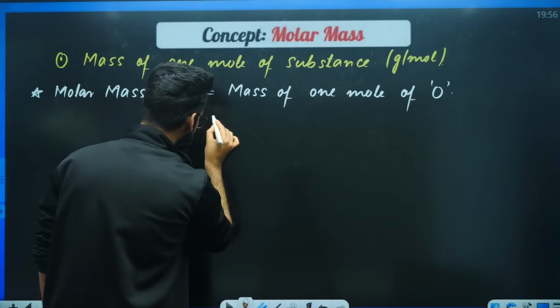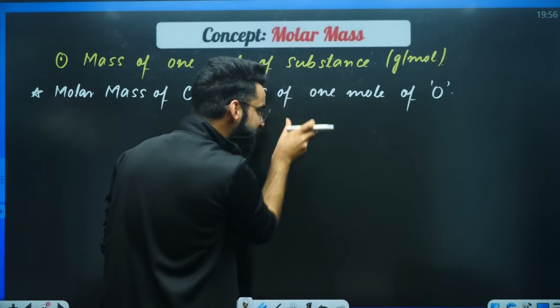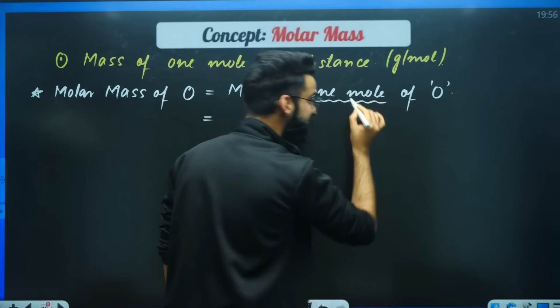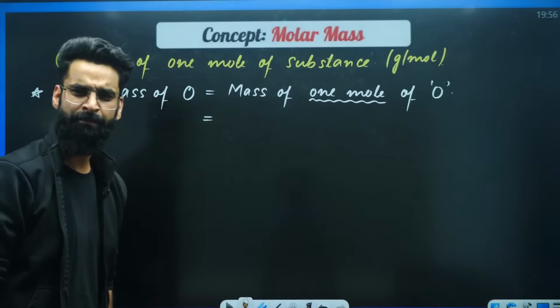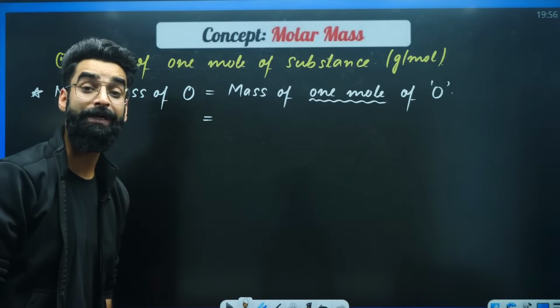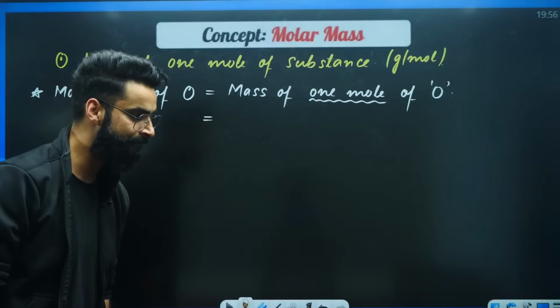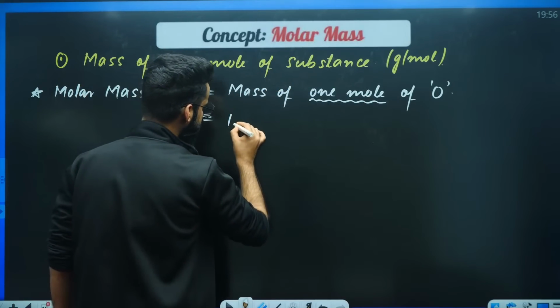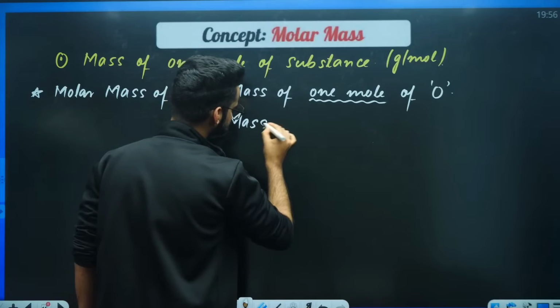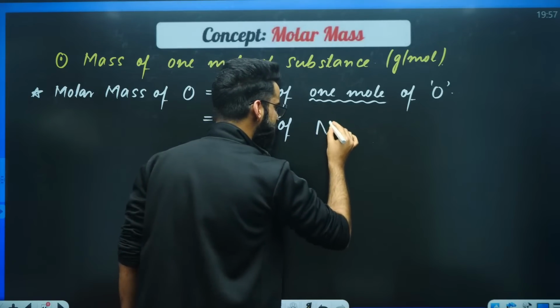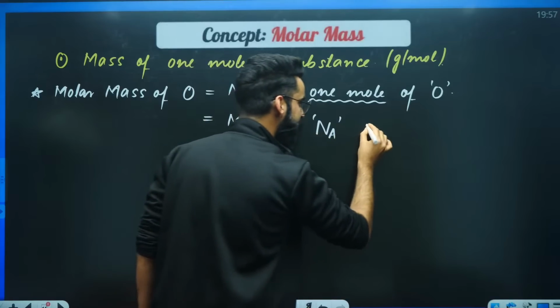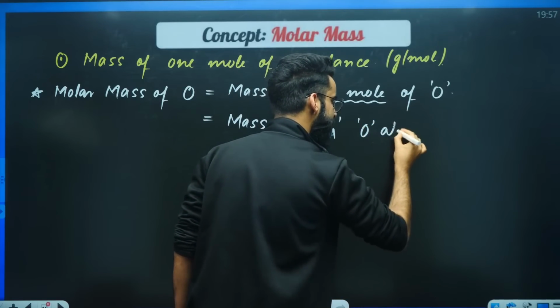My dear students, the same statement I can write in a different format. 1 mole of O contains how many oxygen atoms? 1 mole of O contains 6.022 into 10 raised power 23 oxygen atoms. So instead of mass of 1 mole of O, can I write the mass of 6.022 into 10 raised power 23, which is represented by Na, mass of Na oxygen atoms?